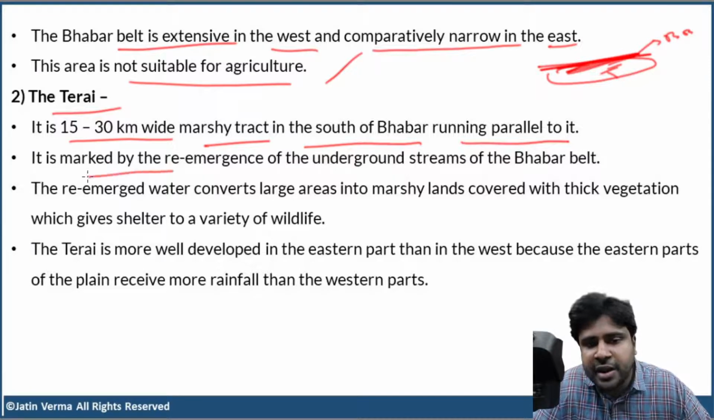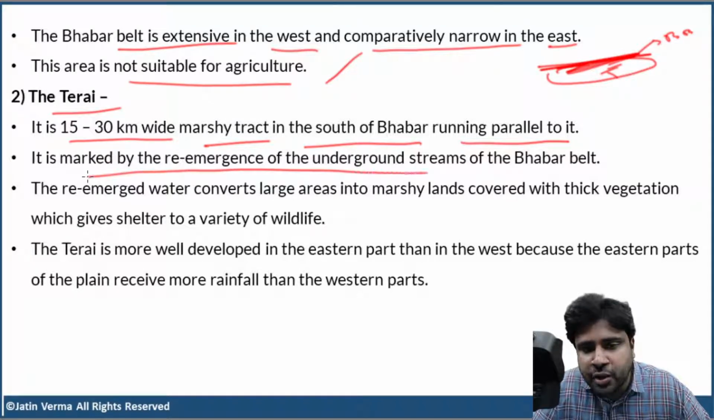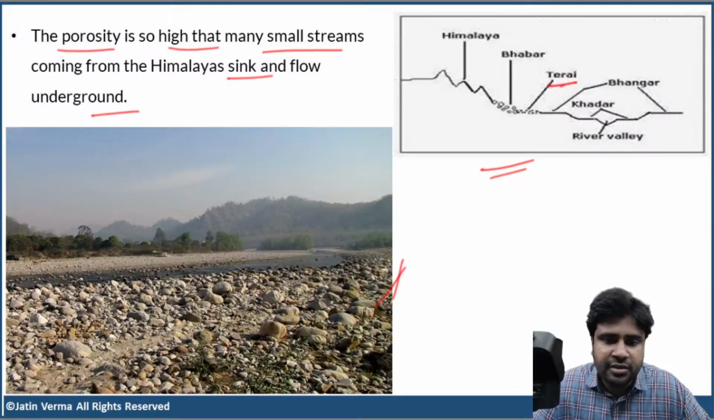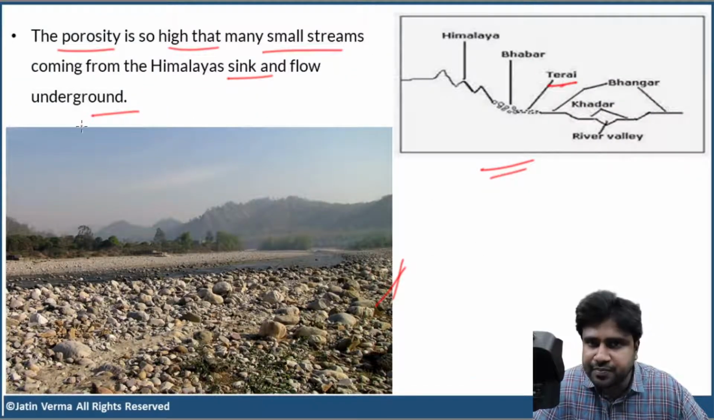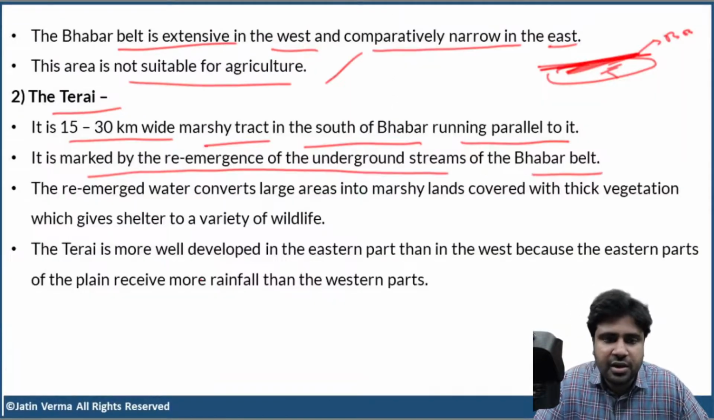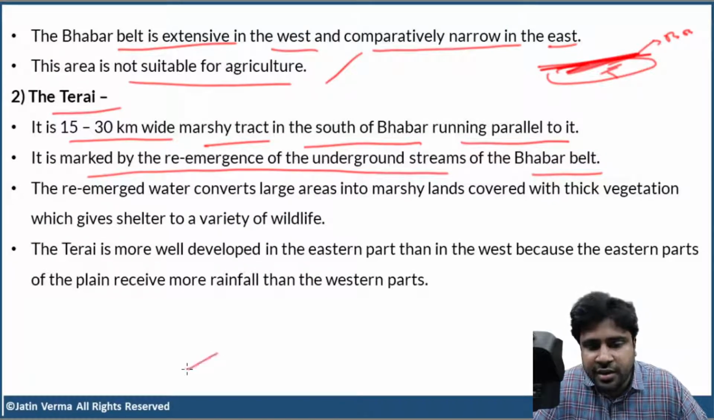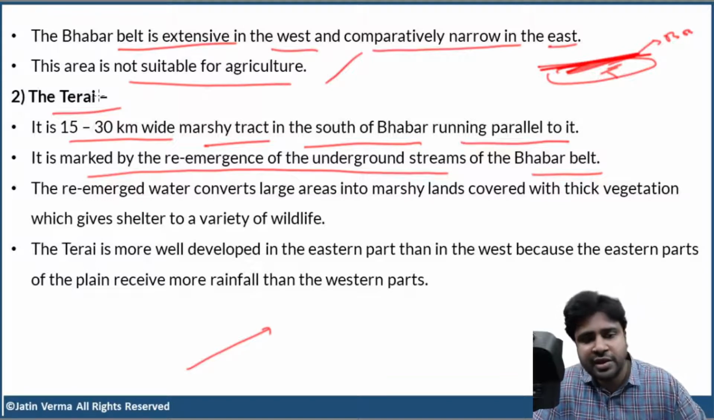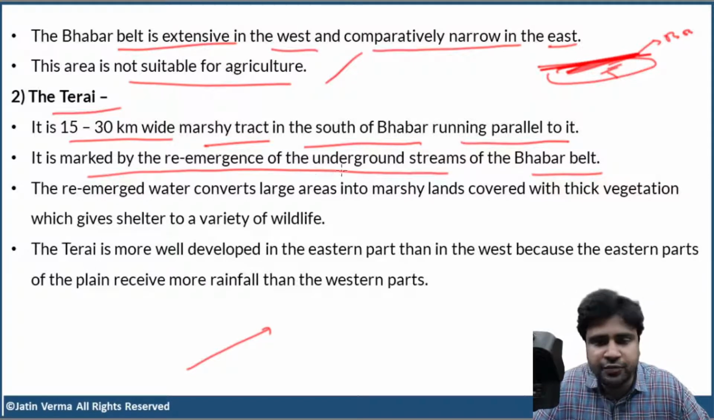It is marked by the re-emergence of the underground streams of the Bhabar Belt. What happens at the Bhabar Belt? The area is highly porous. There are a lot of tiny spaces, tiny and even large spaces between these rock particles. So many streams will sink and start flowing underground. At Terai, they'll again re-emerge to the top. So Terai is marked by the re-emergence of the underground streams of the Bhabar Belt.